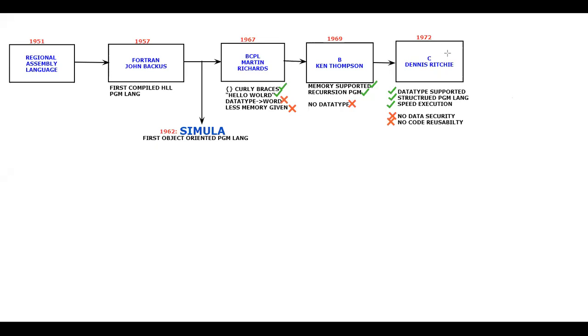When everyone started to write so many programs, as I told in yesterday's class, whenever you write something, everything is data in the computer. When you have so much data, what will happen? You require something called a database in order to manage all that data. If you don't have a database, it will be very, very difficult to store or handle the memory.